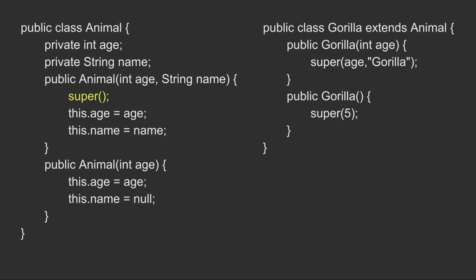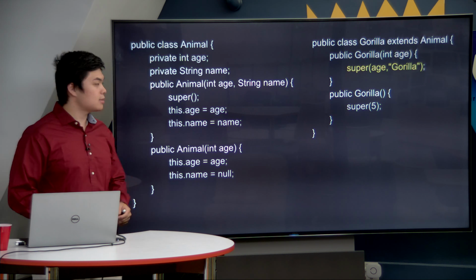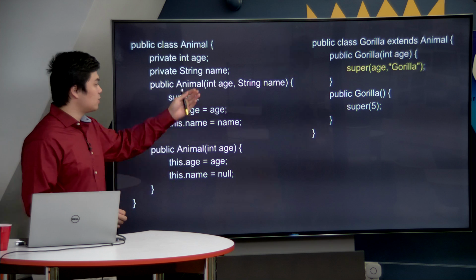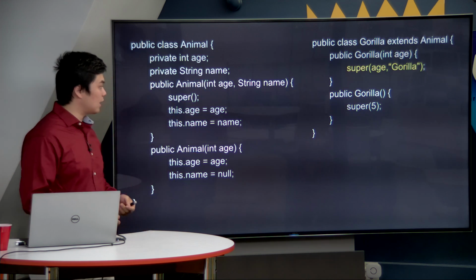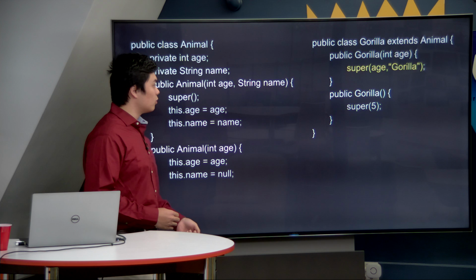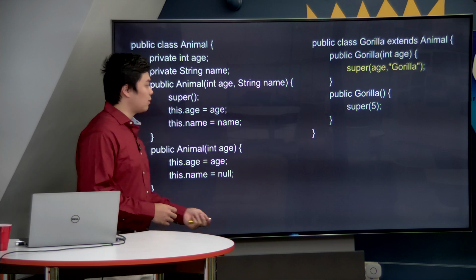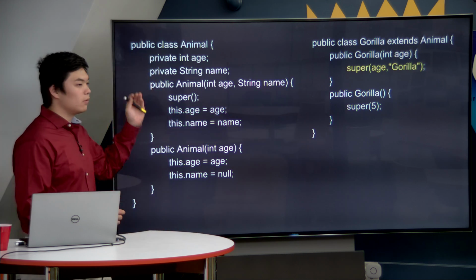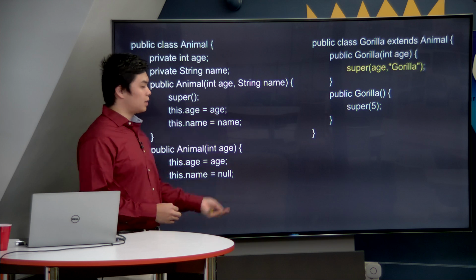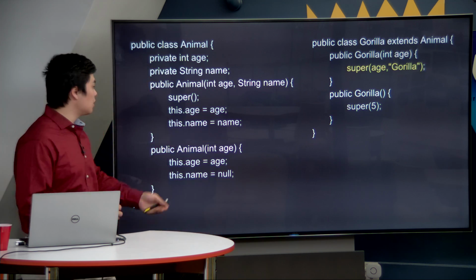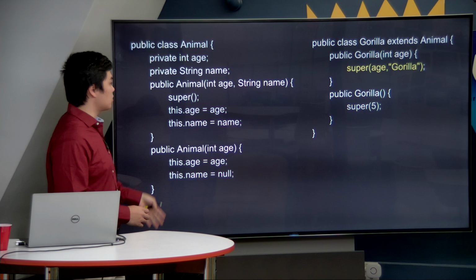But now we're going to talk about something more interesting, which is over there in the Gorilla subclass. The Gorilla subclass extends the Animal class, and in this case, what happens is we have two constructors inside of the Gorilla class. Notice that we're overloading them once again because one of them has one parameter, the other has none. But notice that in both of them now, we are calling the super keyword in order to reference all the features inside of our Animal constructors.